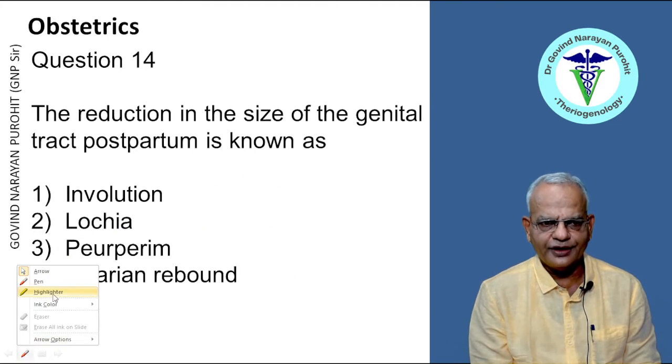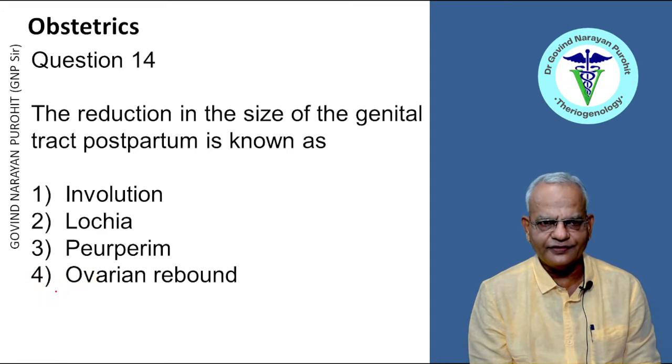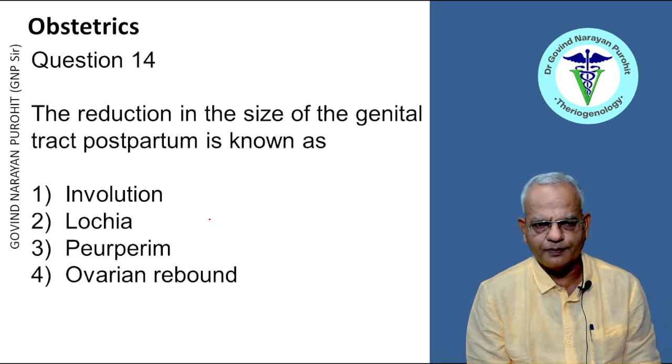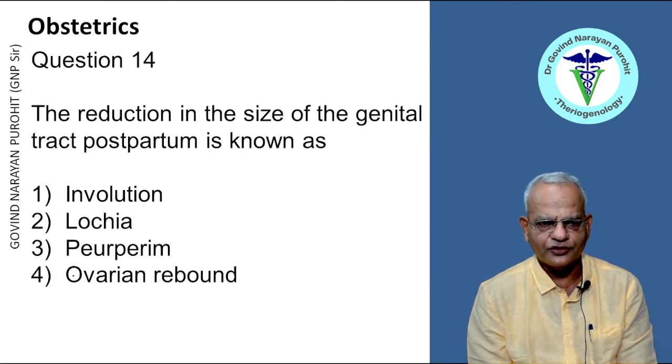The reduction in the size of the genital tract postpartum is known as involution, lochia, puerperium, or ovarian rebound. After the postpartum period, the uterine reduction starts, and the ovaries also start functioning after a certain time period. That is known as the ovarian rebound.